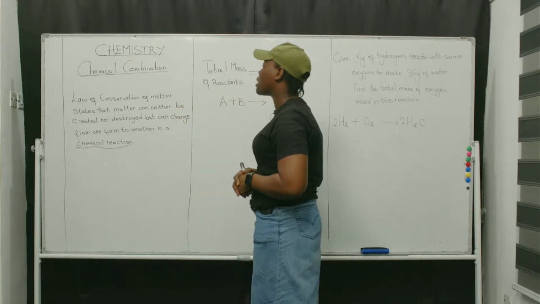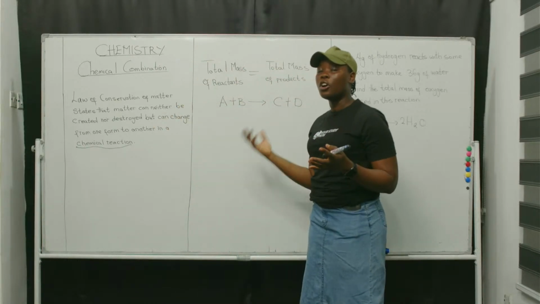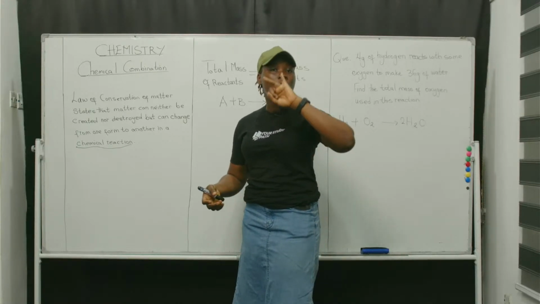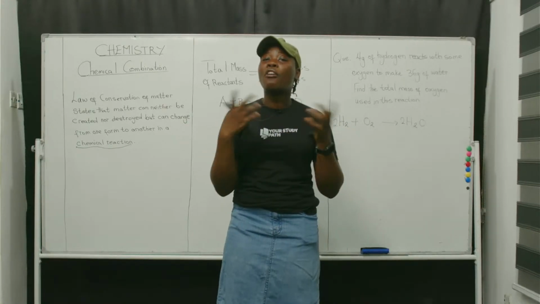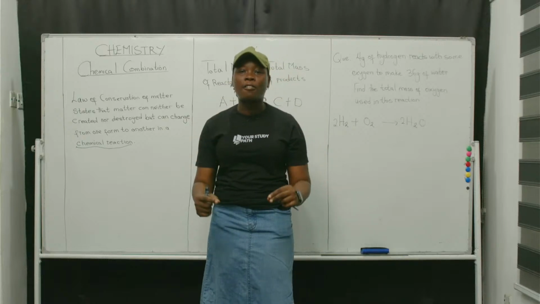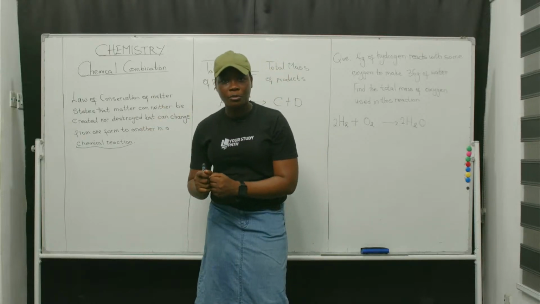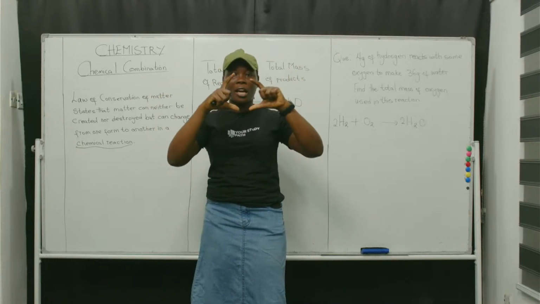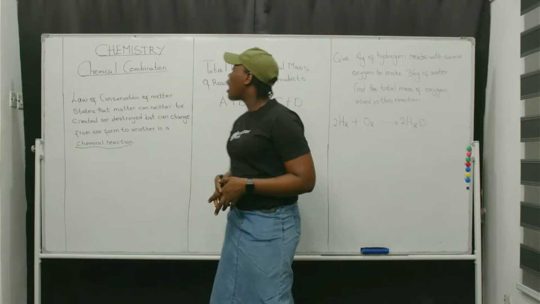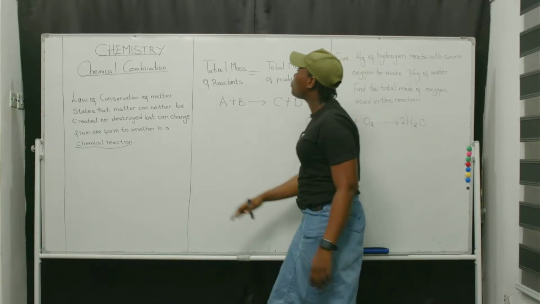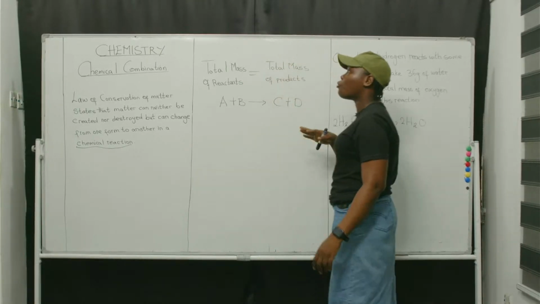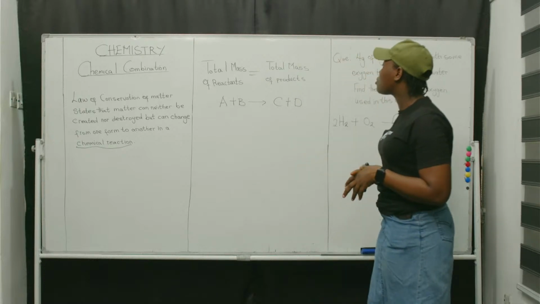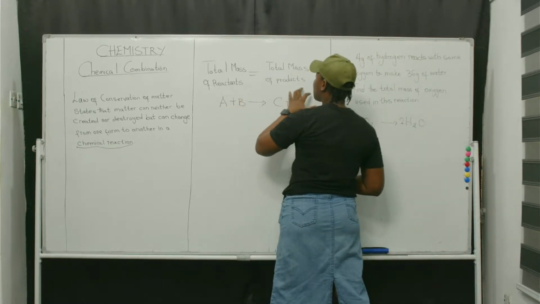So from this law, we can see that matter can neither be created nor destroyed, but can move from one form to another. There are three states of matter: liquid, solid, and gaseous. So it can move around those states, but can never be destroyed, right? And can never be created. Something outside the reactant will not be created, right? And so this law simply means that the total mass of reactant is equal to the total mass of product.